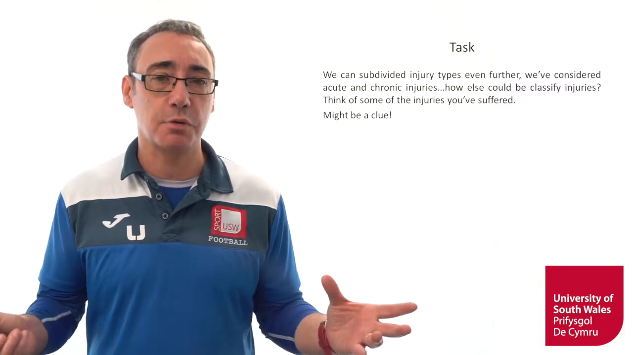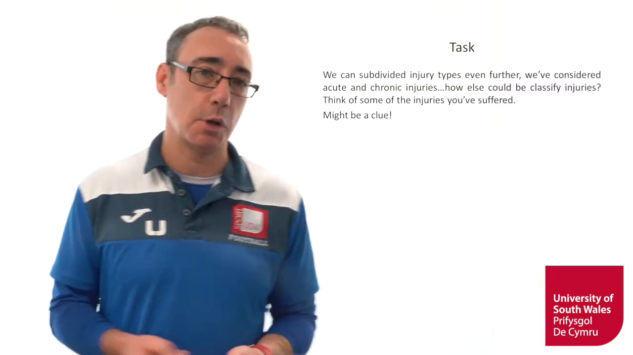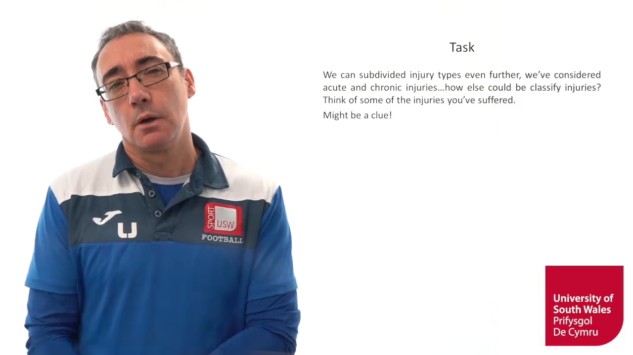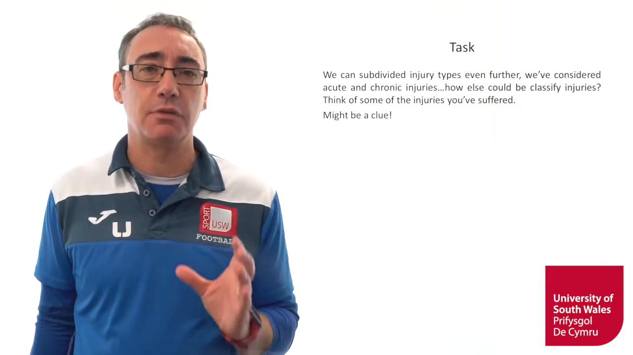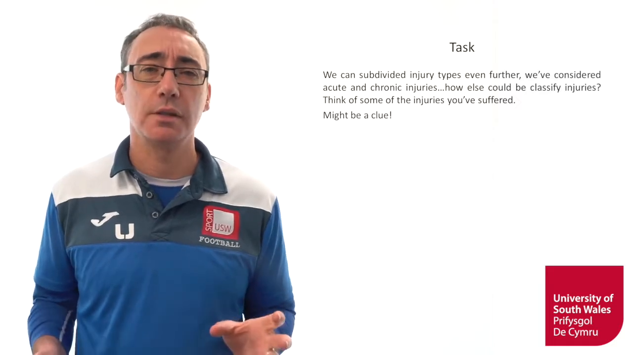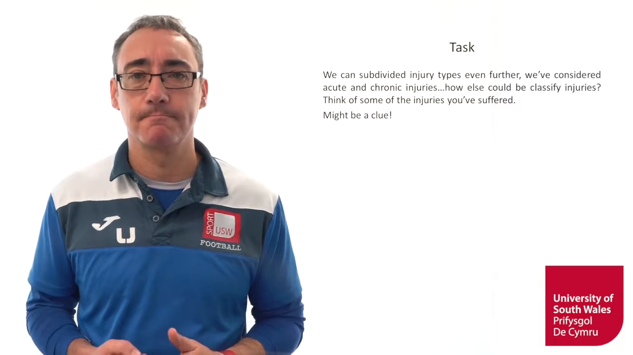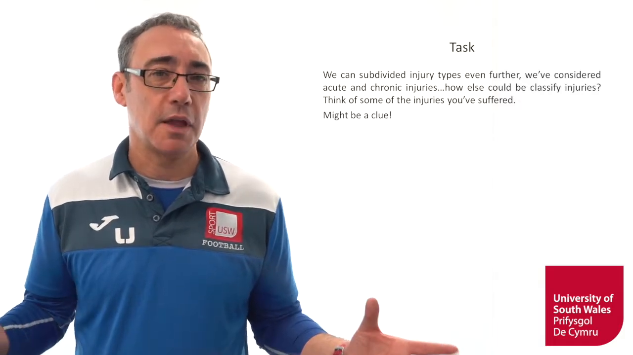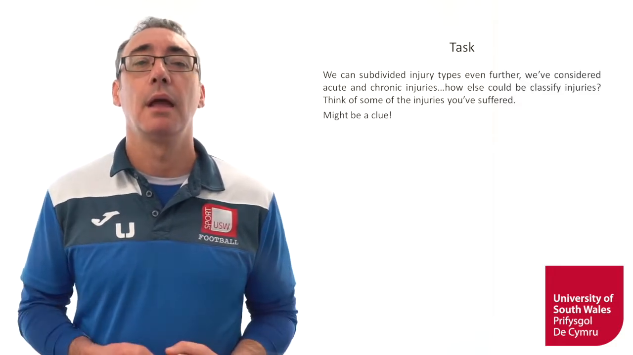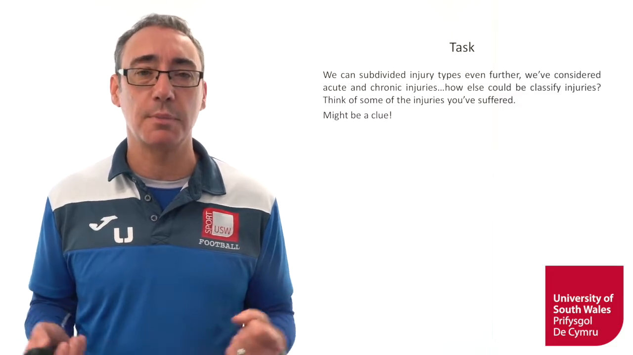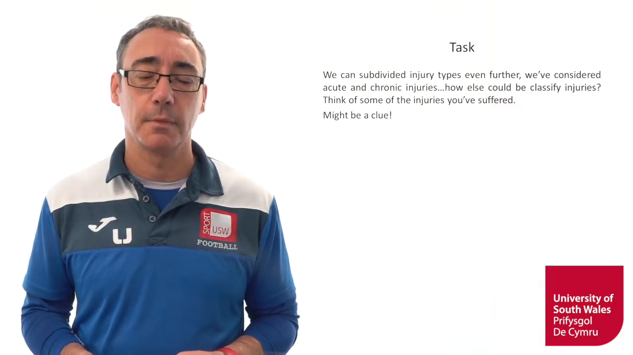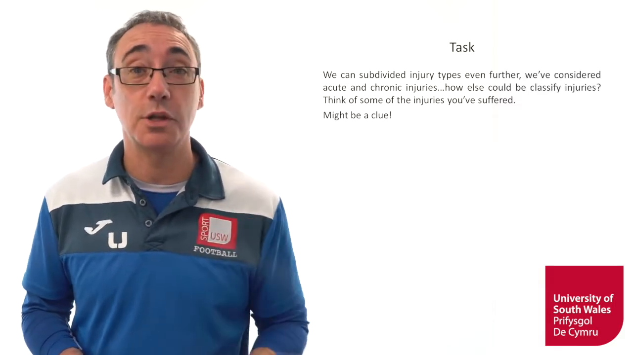So, another task for you. I did promise this content can be quite heavy, so I'd like to break it up as much as possible with these little tasks. We can subdivide injury types even further. We've considered acute and chronic injuries. How else do you think we could classify injuries? Again, think about some of the injuries you suffered, or your classmates, or your mentor, or people around you, and think about those. This might help you, okay? This might be a great clue. Think of some examples, and we'll get back together when you're ready. Okay, I forgot something there. Please, as always, share on Wiki, okay?